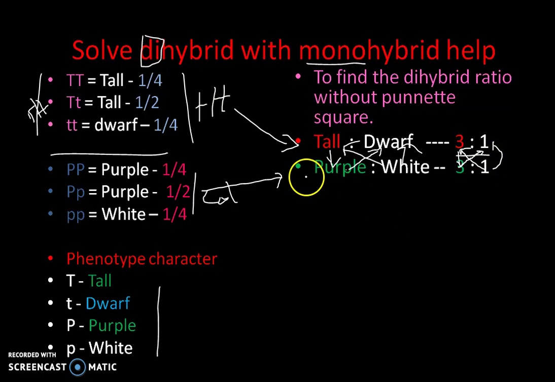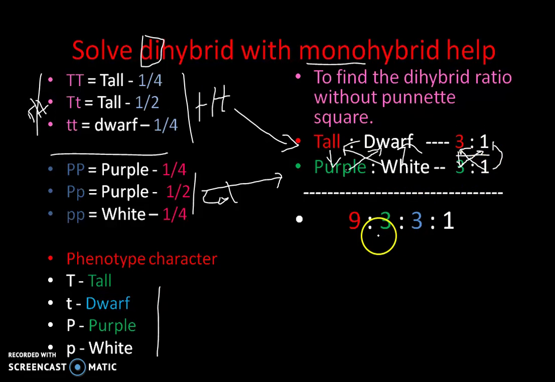So what will be the result? Let's see. 3 times 3 gets 9. 3 times 1 gets 3. 1 times 3 gets 3. 1 times 1 gets 1. Easily we get the ratio without using the Punnett square.